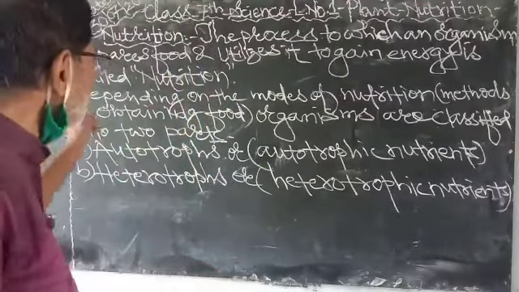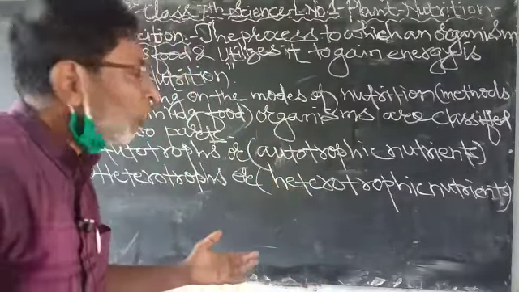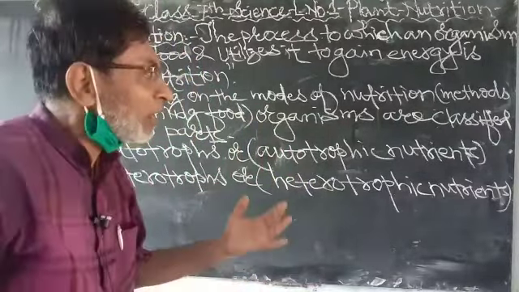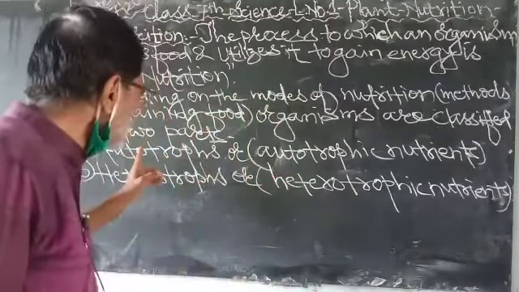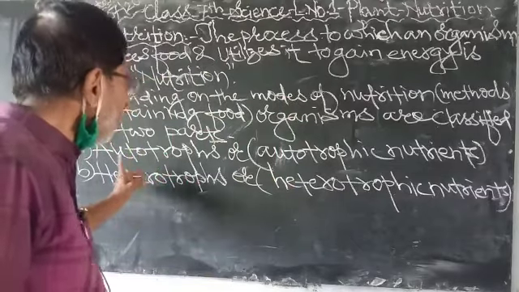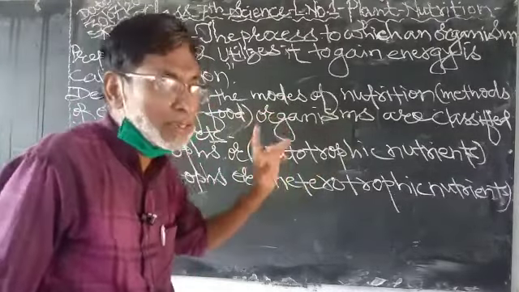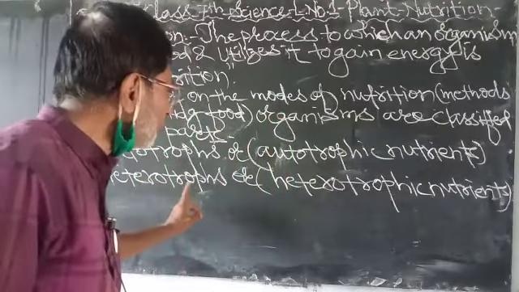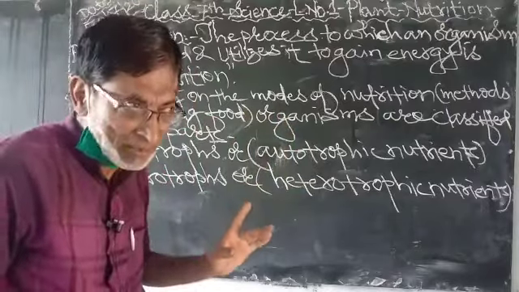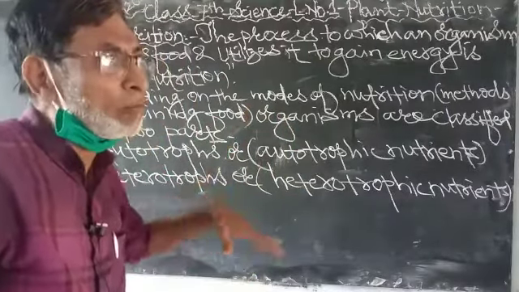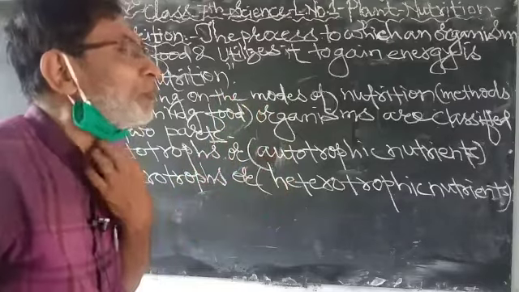First is autotrophs or autotrophic nutrition. The second one is heterotrophs or heterotrophic nutrition. This is all about plant nutrition in short.